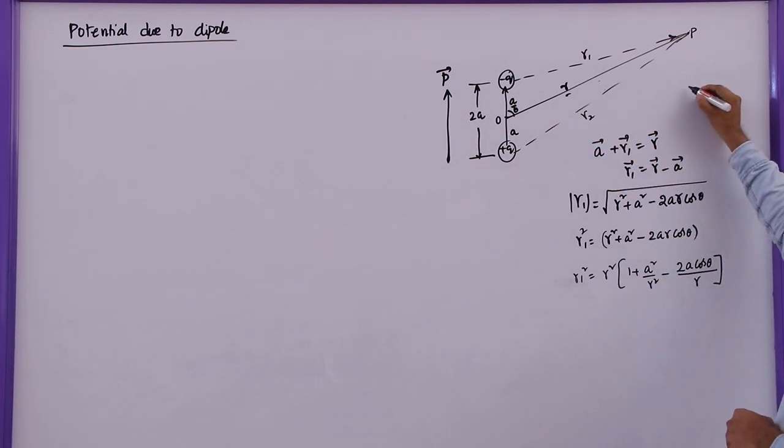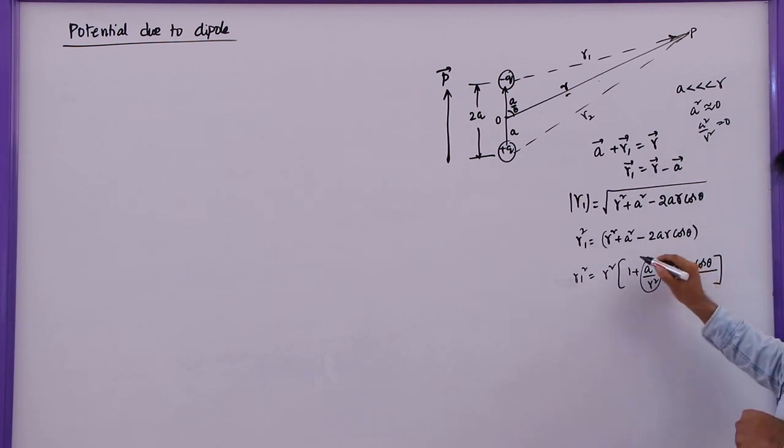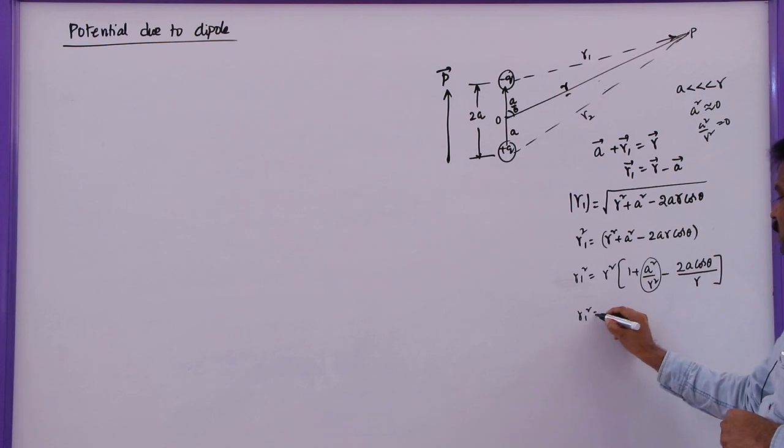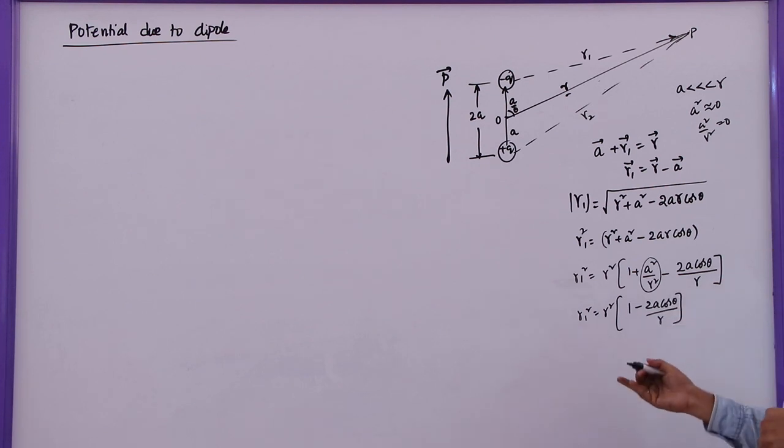As it is a short dipole, we can say a is much lesser than r. So a² is nearly 0, or a²/r² is 0. So this term we can neglect. So r1² is equal to r²(1 - 2a cos θ/r).